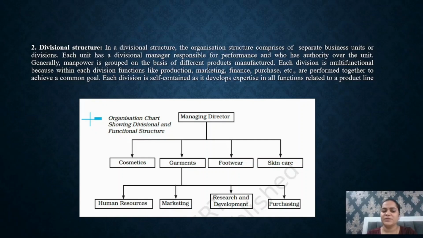There would be a cosmetics department. And here in this figure we can see there would be a cosmetics department, a garments department, footwear, and skincare. So four departments are there, meaning the organization is producing these four products, and under every department there would be certain functions which the organization would be performing. Under cosmetics or under garments, the same functions would be performed. For example, there would be HR function, marketing, R&D, or research and development, and purchasing. All four departments will be following these functions.